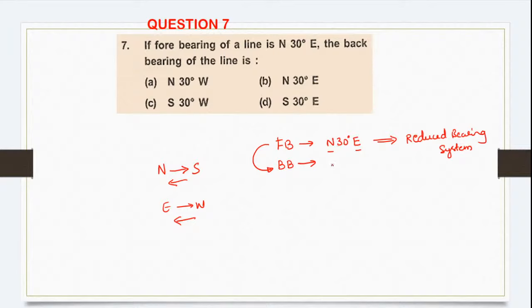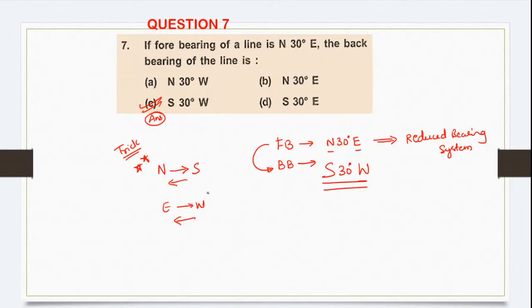So here north is there, this will become south, 30 degree will remain as it is, and east will become west. Is it clear? This is the trick which you have to remember. Okay. So what is the correct answer? South 30 degree west is the correct answer.